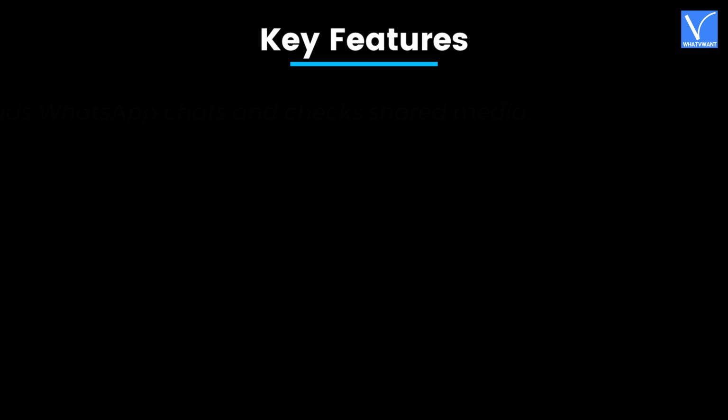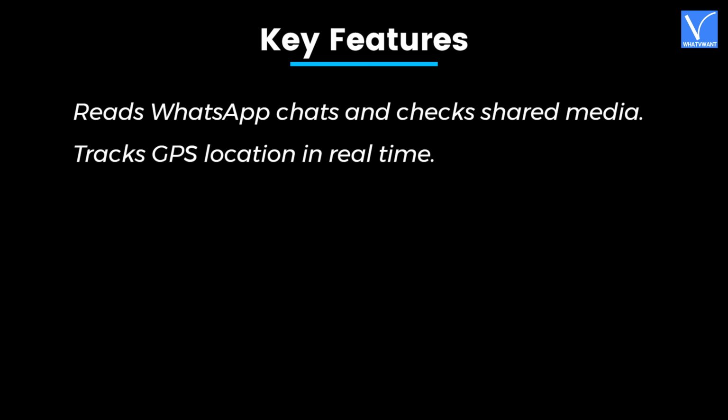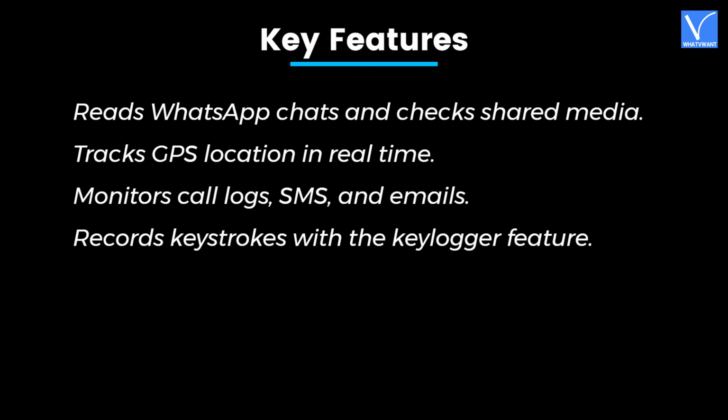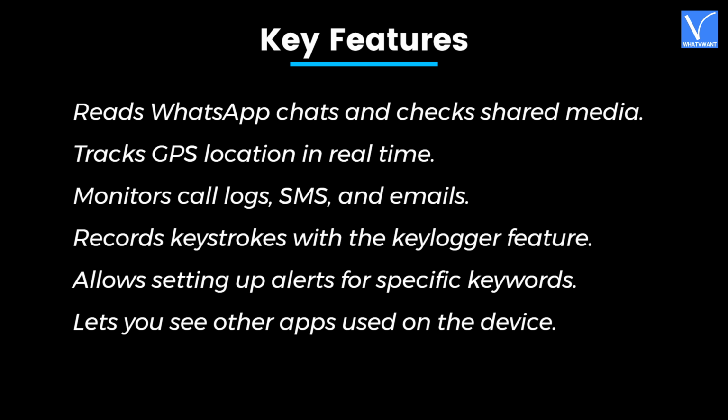Key features: reads WhatsApp chats and checks shared media, tracks GPS location in real time, monitors call logs, SMS, and emails, records keystrokes with the keylogger feature, allows setting up alerts for specific keywords, lets you see other apps used on the device.